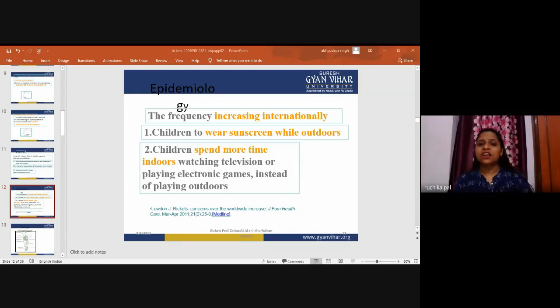Unfortunately, rickets has made a comeback and is still common in less developed nations. Moreover, for a variety of reasons, rickets is seen more frequently among infants and children living in industrialized nations, often among more affluent populations. So this is the history of rickets.